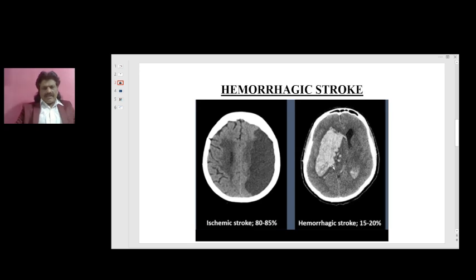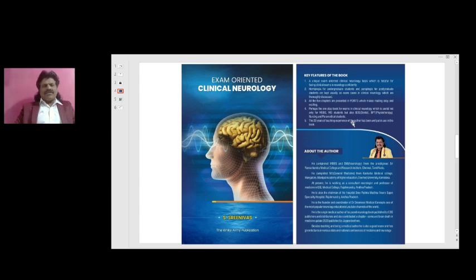It is white or hyperdense on CT scan, and you can see here it is basically confined, especially hypertensive hemorrhage is basically confined to the basal ganglia or putamen. Putamen hemorrhage is the most common site of hemorrhagic bleed. The other common sites of hypertensive bleed are: one is putamen, second is pons, third is cerebellum, and fourth is thalamus. So when you find hemorrhage in putamen, pons, thalamus, or cerebellum, it is basically a hypertensive bleed. But if you find bleed in lobar areas, especially in elderly, you should think of amyloidosis. So these are all the important concepts.